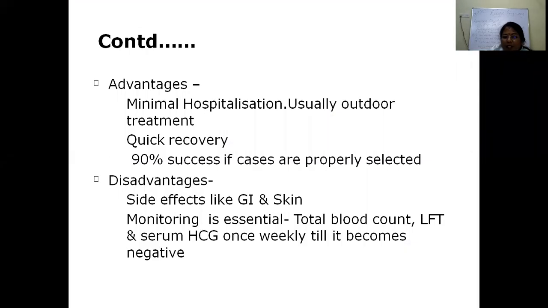So what are the advantages? The advantage is there is minimal hospitalization. Usually this can be an OPD procedure. Quick recovery is there, and the most important is a 90% success rate when we select the case properly.